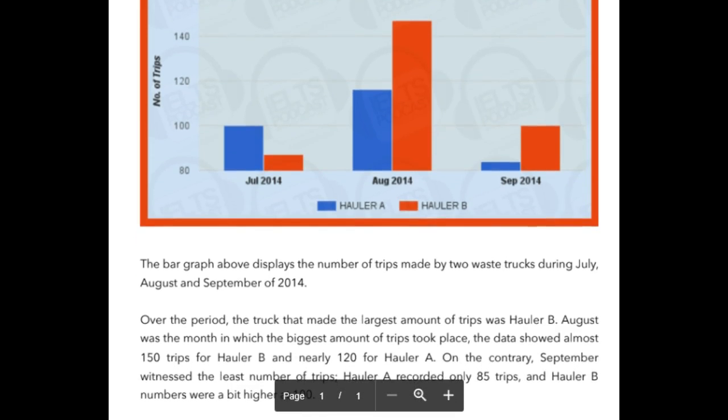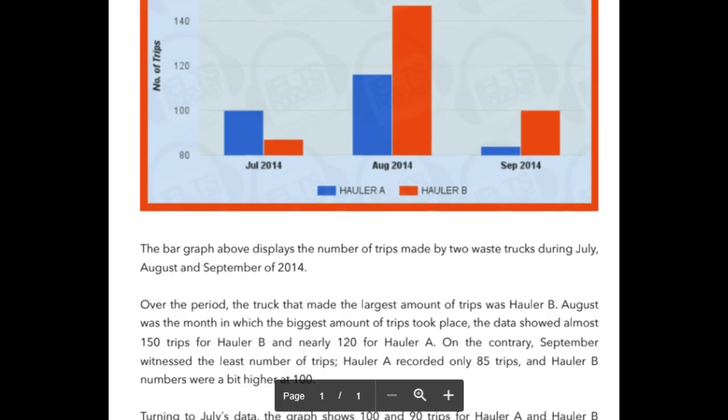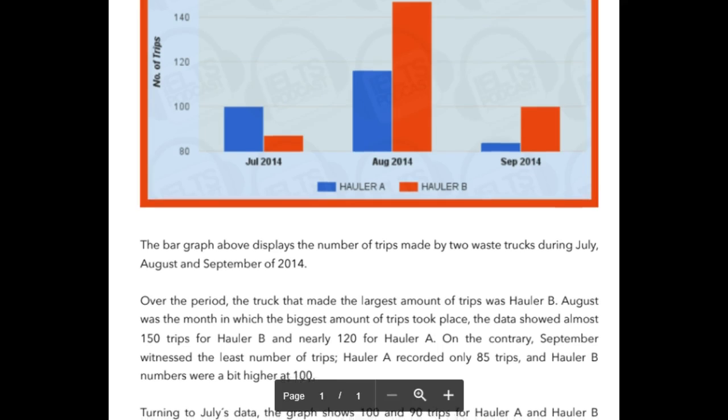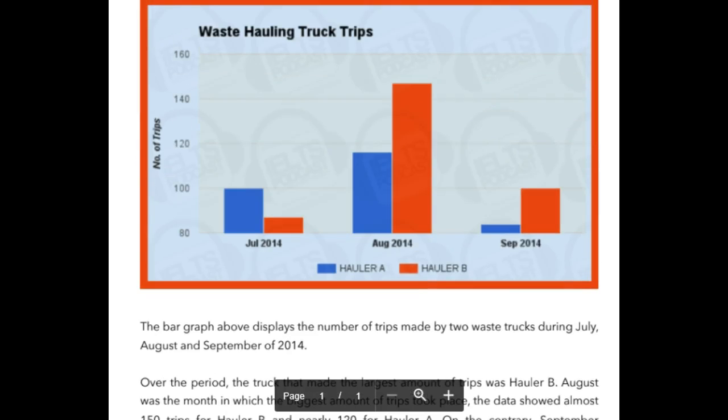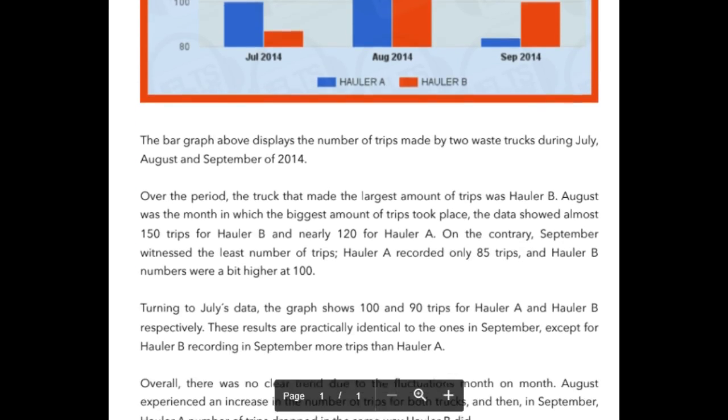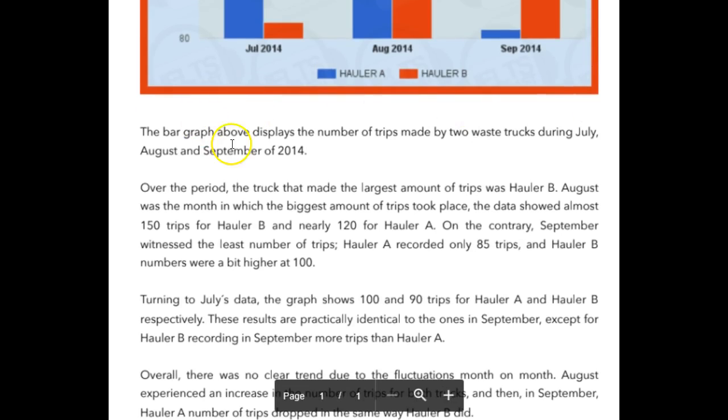The bar chart above displays the number of trips made by two waste trucks during July, August, and September of 2014. Perfect, fine. Just make this "bar chart" instead.